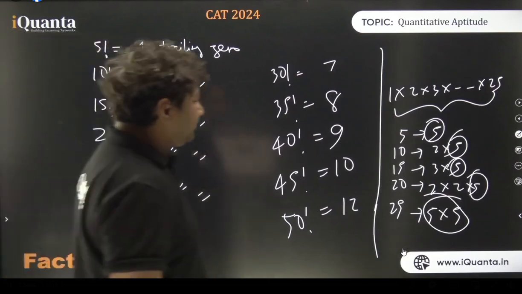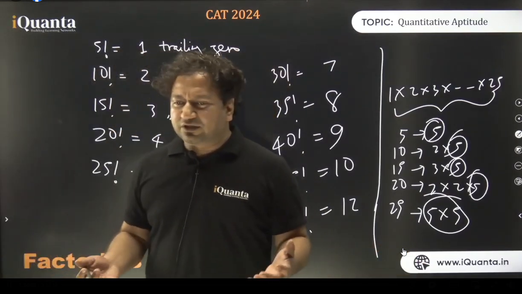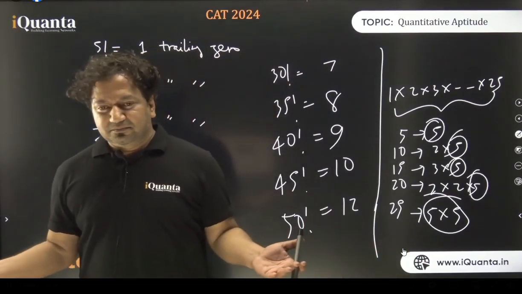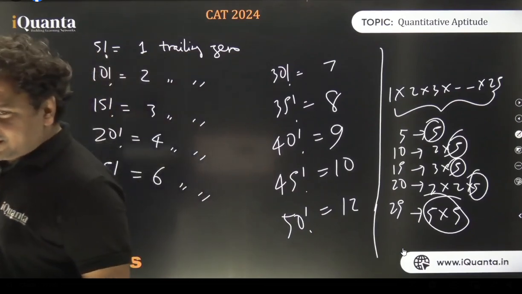So if someone asks you, which factorial has got 11 number of zeros, your answer will be none. 11 zeros ऐड में हो नहीं सकते. 10 के बाद सीधा 12 आ जाएगा.